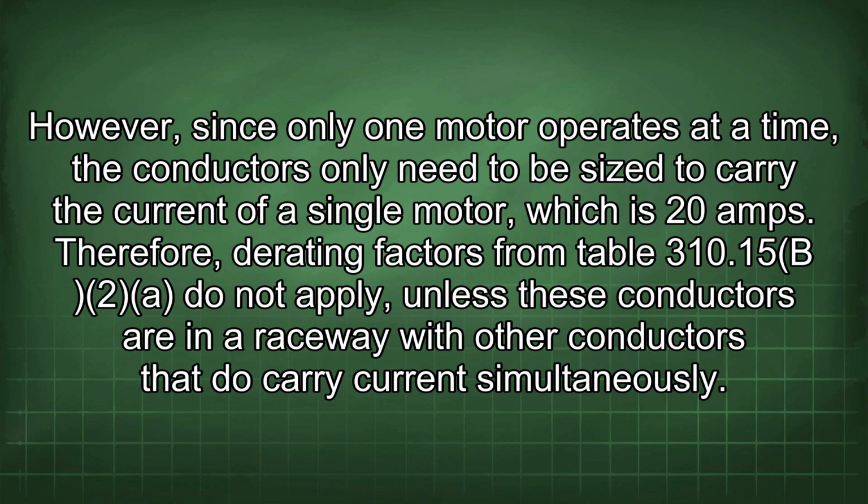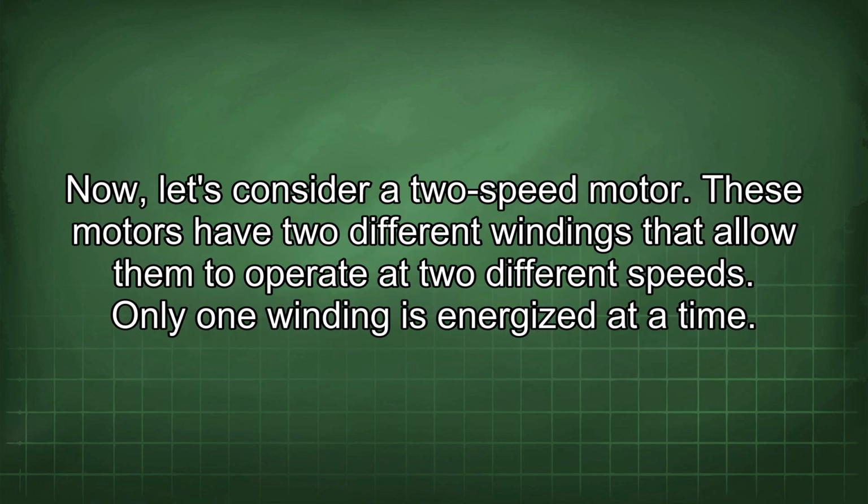Therefore, derating factors from table 310.15(B)(2) do not apply unless these conductors are in a raceway with other conductors that do carry current simultaneously. Now, let's consider a two-speed motor. These motors have two different windings that allow them to operate at two different speeds. Only one winding is energized at a time.